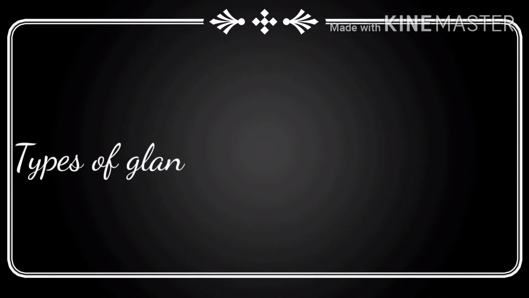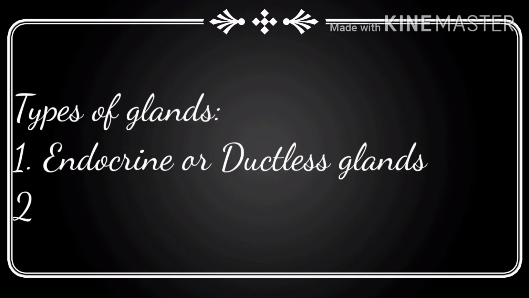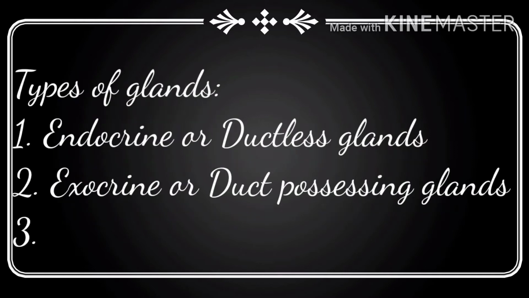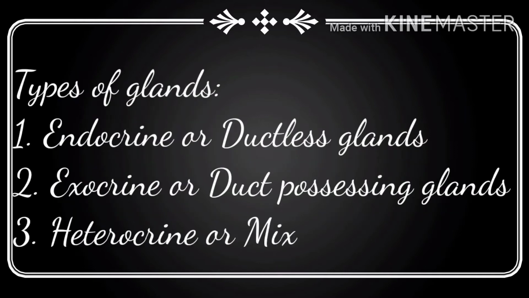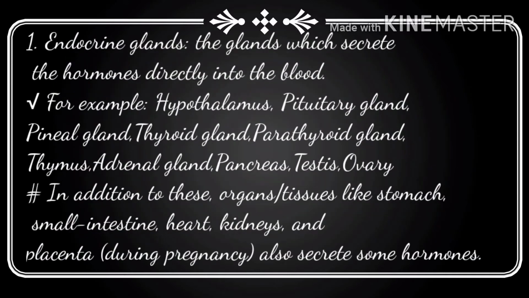These glands are of three types based on whether they possess a duct or not, and this duct is usually used to deliver a product synthesized by the gland: endocrine gland, exocrine gland and mixed gland. Endocrine glands are also known as ductless, exocrine glands as duct-possessing glands, and mixed glands are also called heterocrine glands. Endocrine glands release their hormones directly into the bloodstream.